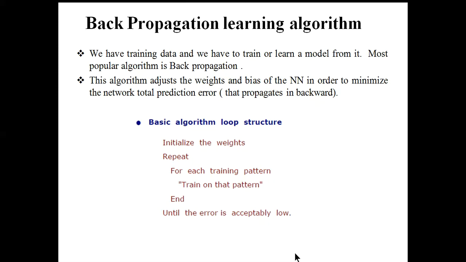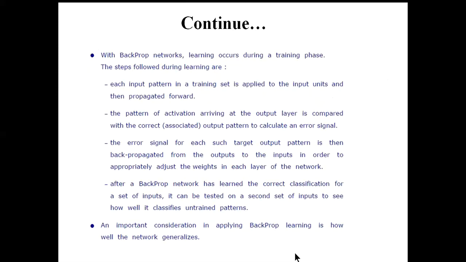This figure gives the basic algorithm loop structure of the backpropagation learning algorithm. Initially, we have to set the weights and bias with random values, because we don't know the actual weight and bias values of a particular problem. Then for each of the training data, we train the artificial neural network on that pattern, and based on that pattern there will be some kind of error. Until the error is acceptably low, the process will be continued. That is the basic algorithm loop structure.